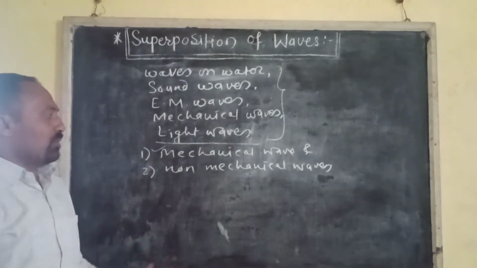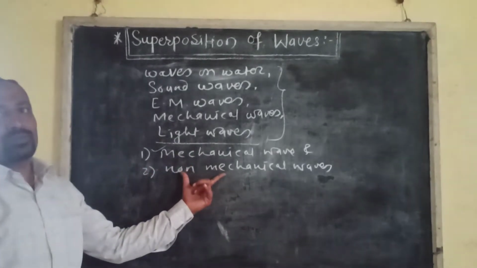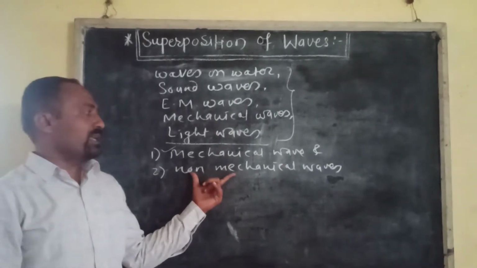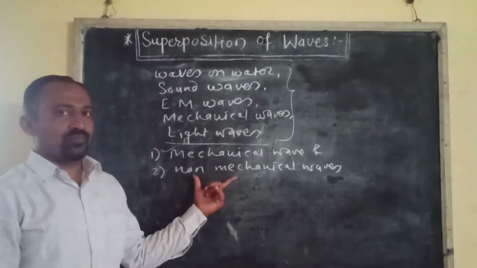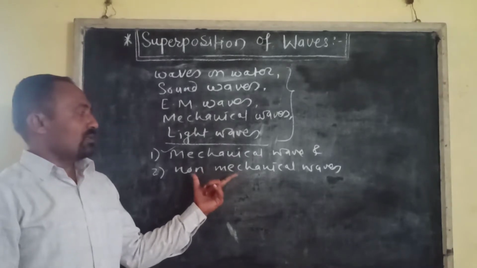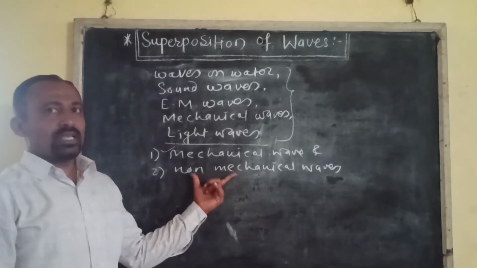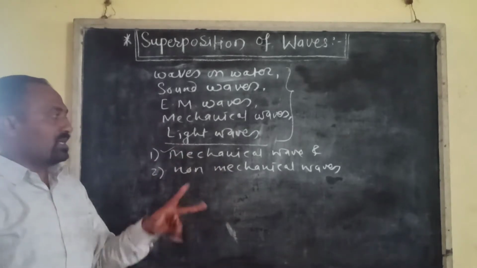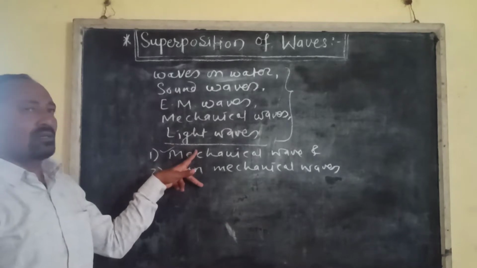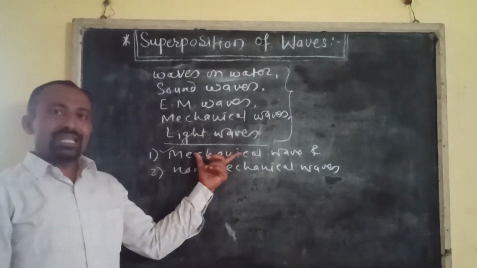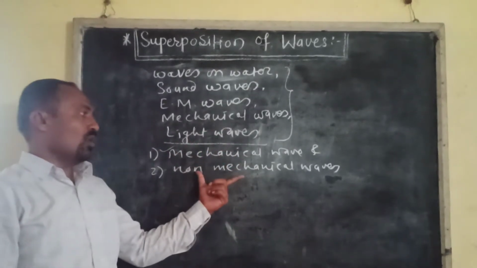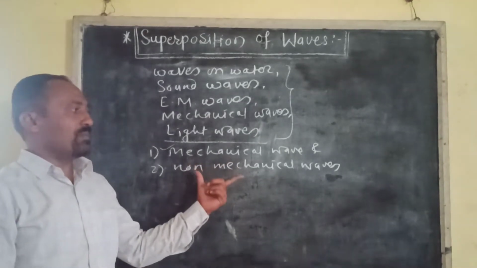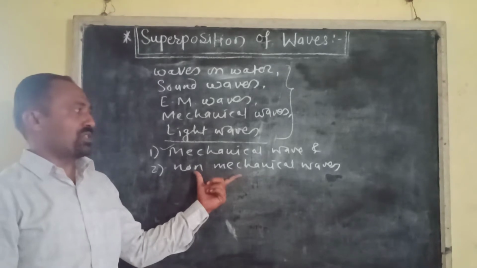There is another type of wave, that is non-mechanical waves. Non-mechanical waves are the waves which do not require a material medium for their propagation. Light is a non-mechanical wave. Electromagnetic waves are non-mechanical waves. That means the main difference between these two waves is that for mechanical waves a material medium is required, and for non-mechanical waves a material medium is not required. Material medium is not necessary for their propagation.